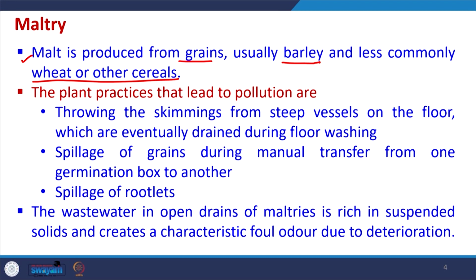Now, the plant practices that lead to pollution in the maltery may include throwing the skims from steep vessels on the floor, which are eventually drained during floor washing. So, these will go into the water. Similarly, spillage of grains during manual transfer from one germination box to another is another place.